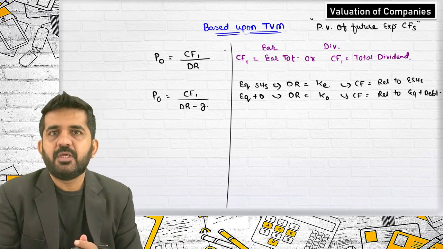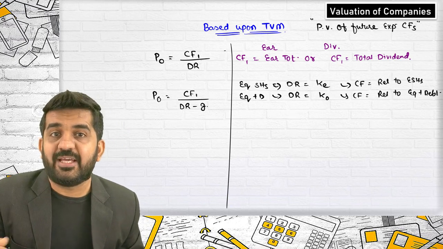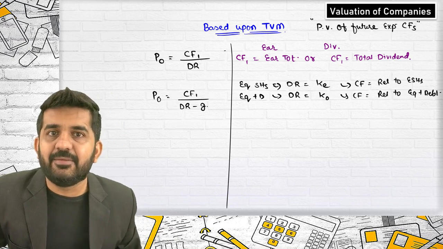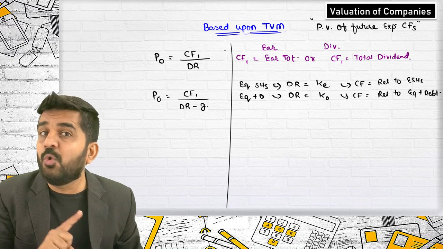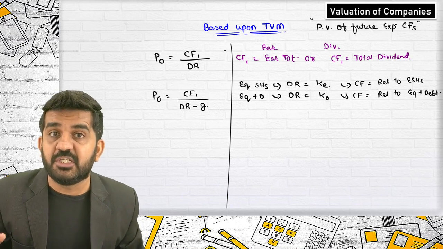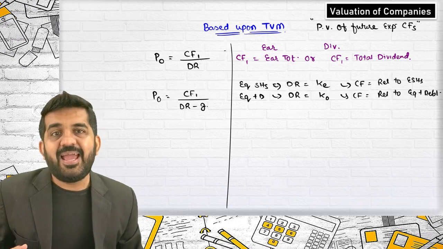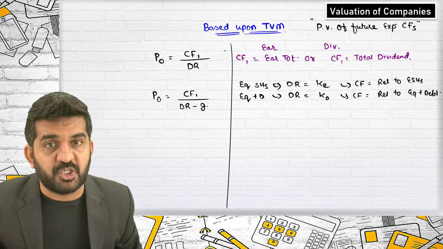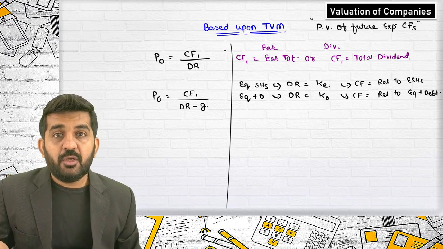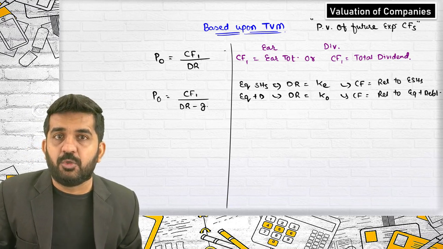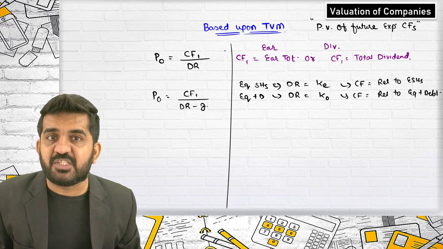Let me tell you, earning after tax, say let me take EBIT. EBIT is not only available to equity shareholders, it is available to debenture holders, government, that is for the purpose of taxation, and it is also available to preference shareholders. Earnings available to equity shareholders is EAT minus preference dividend.